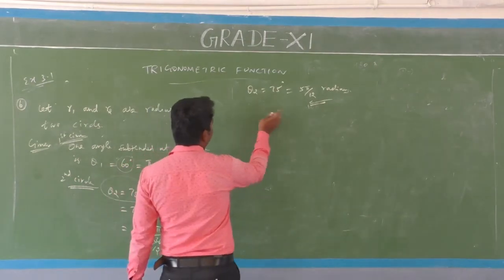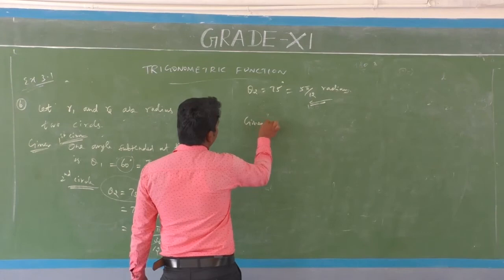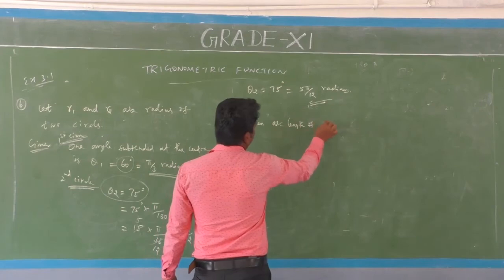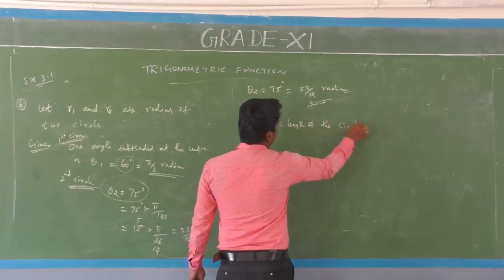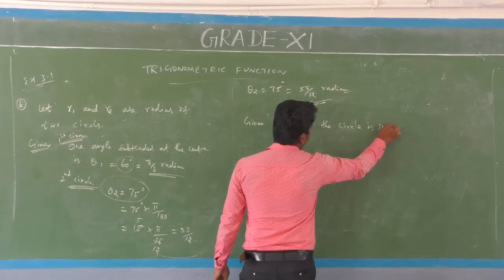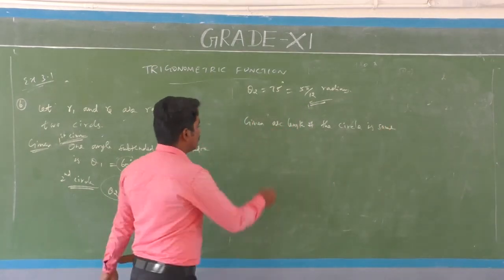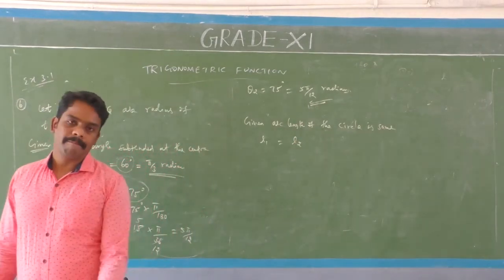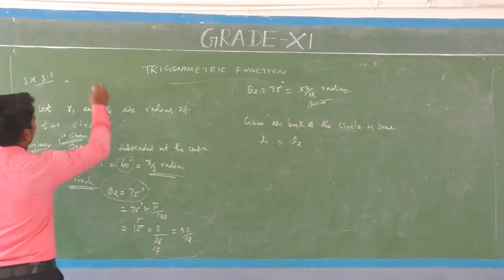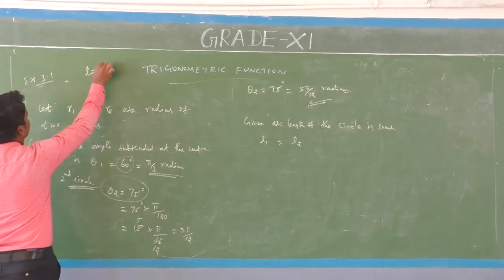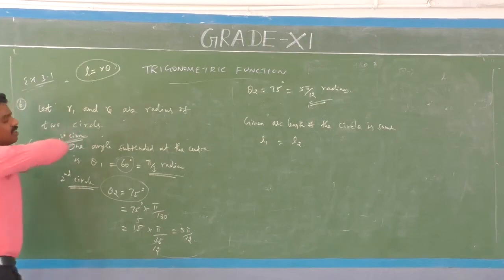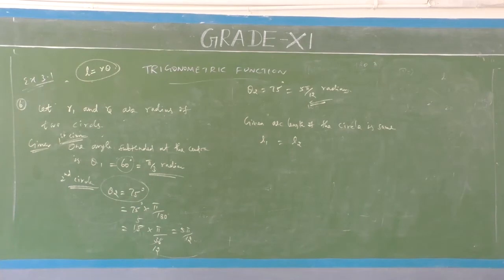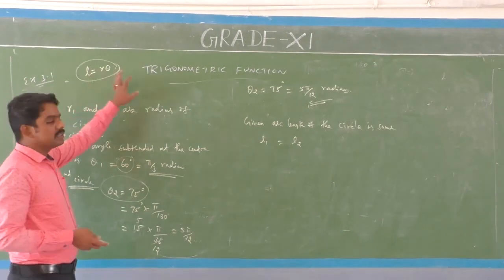Next, given that the arc length of the circles is the same, L1 equals L2. Already you know L is equal to R theta, that is theta equals L by R. So L equals R theta.